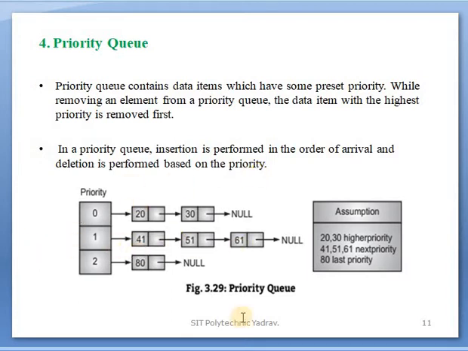For example, in a priority queue, assume that 20 and 30 are the highest priority. After that, 41, 51, 61 are the next priority. Last is 80, which is the lowest priority. Obviously, first of all we remove 20, after that 30, after that 41, 51, 61, and then 80. That is how the priority is given.